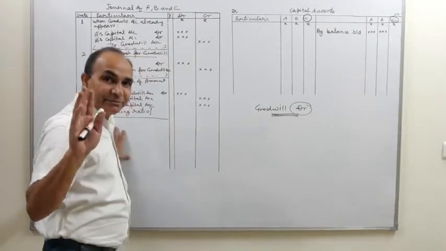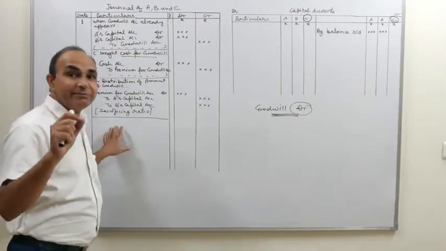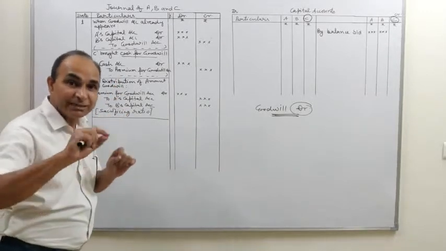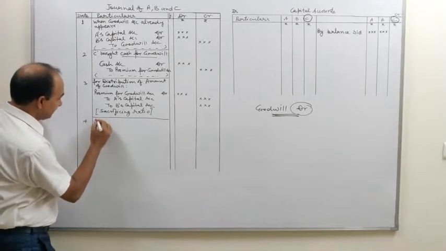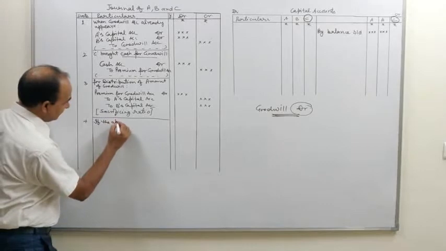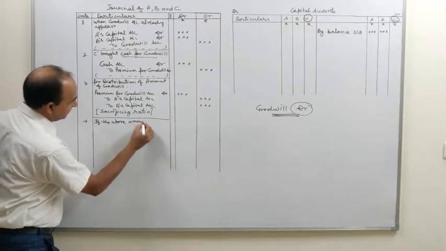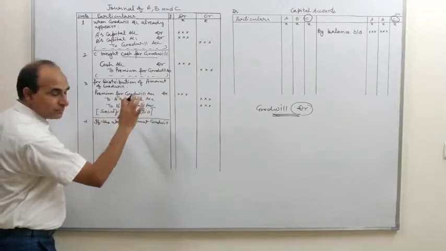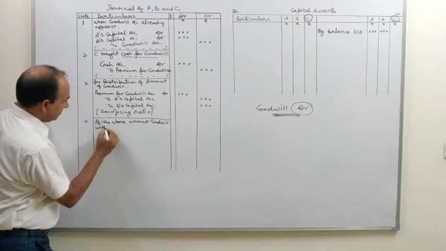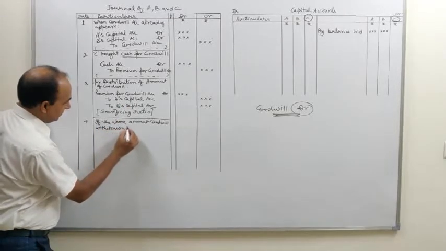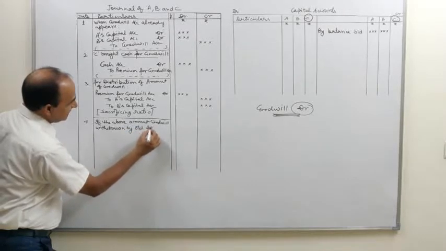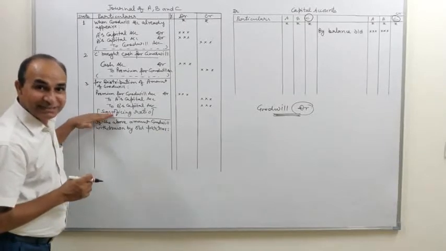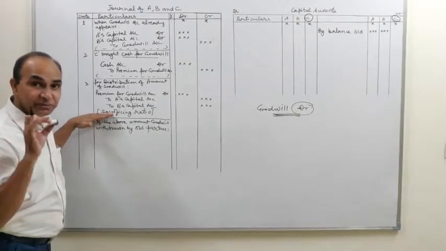Remember, this fourth entry will be passed if it is clearly mentioned in the question that the above amount of goodwill is withdrawn by the old partners. It means if the above amount of goodwill, above amount meaning the amount credited to the old partners, is withdrawn by old partners, meaning A and B. Up to the previous entry, the amount is retained in the business and it can be utilized for business purpose.